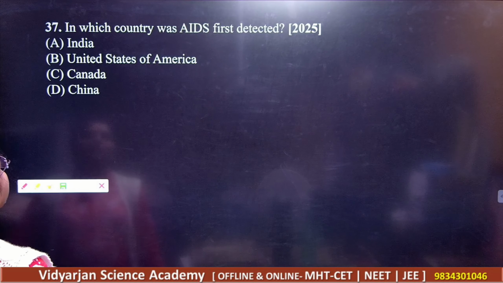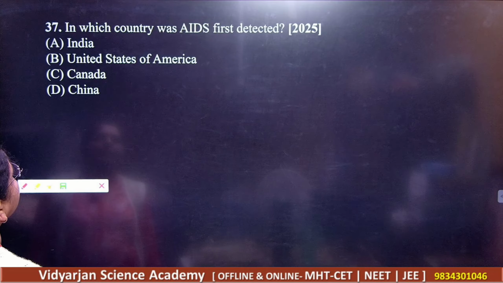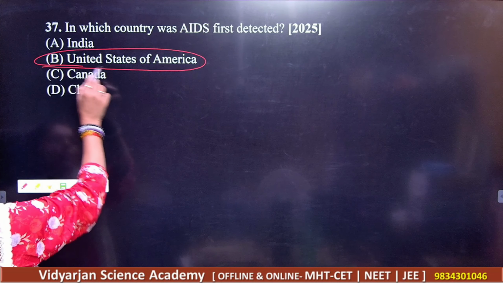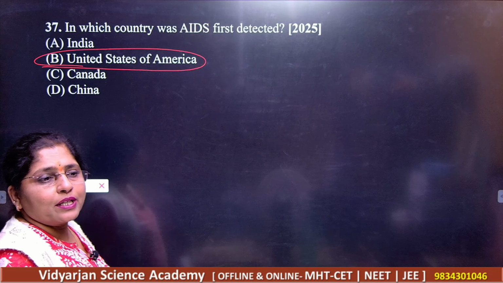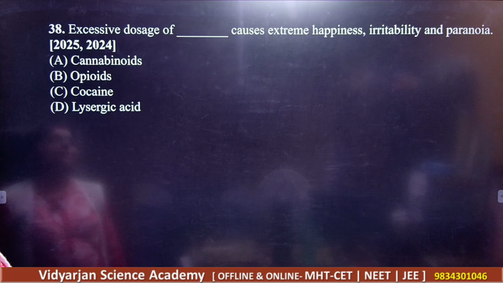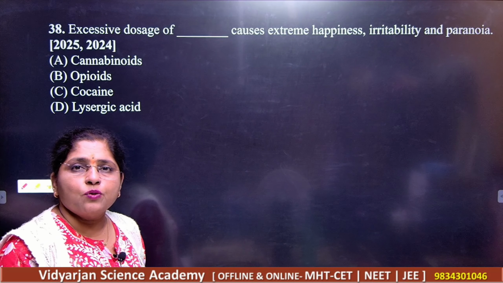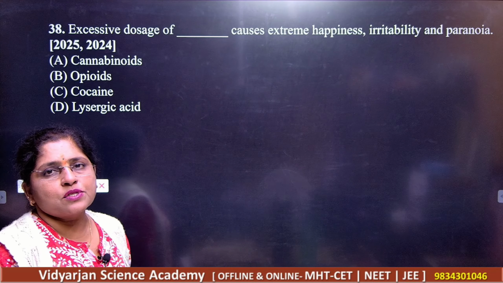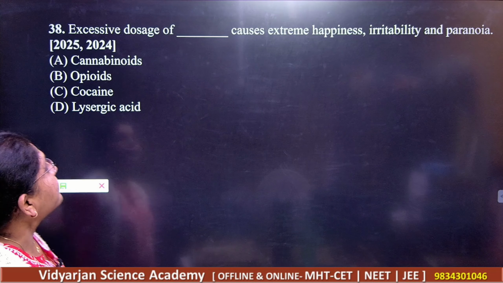Next, in which of the following countries was AIDS detected first? AIDS was detected first in America. You know that, got it? That was the place where the first patient was found. And in India, it was in South India. Okay, Chennai. The first patient was recorded in Chennai.